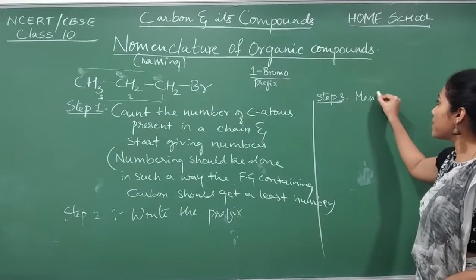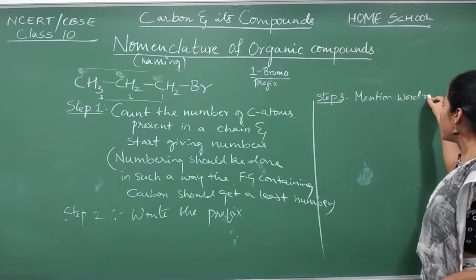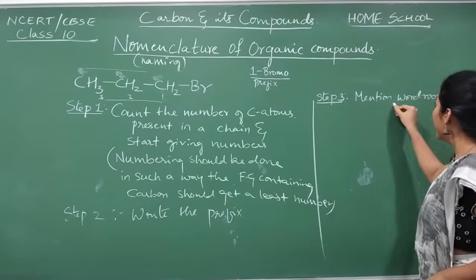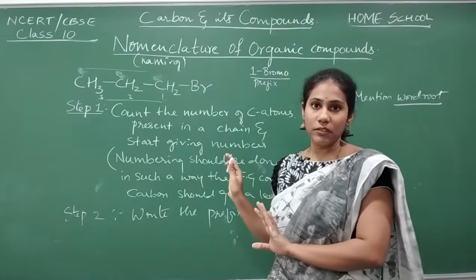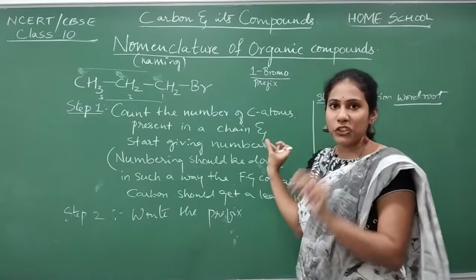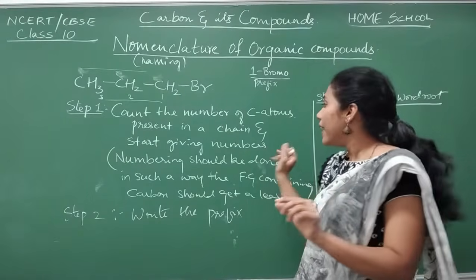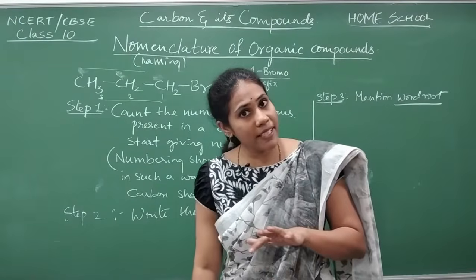Mention word root. Word root in the sense what, guys? Middle name. Word root means middle name. First name is over, prefix is over now. After that, give a little gap and try to mention the word root. And what should be written as word root?